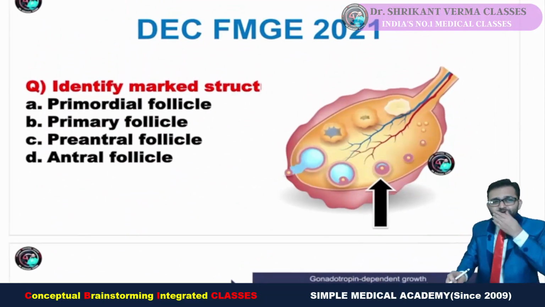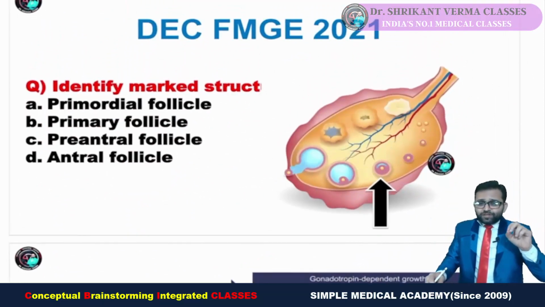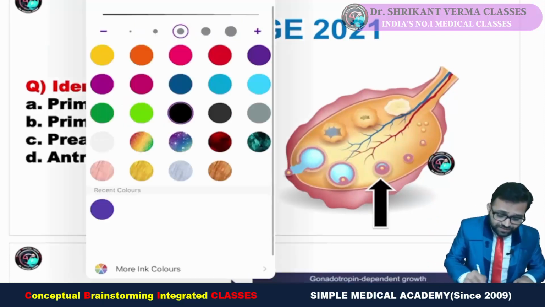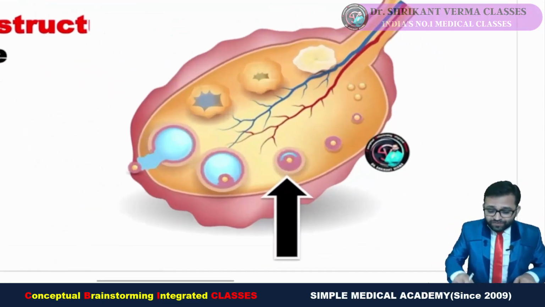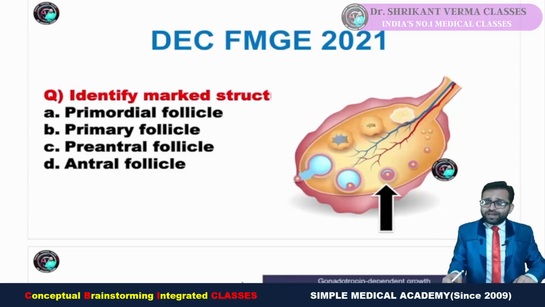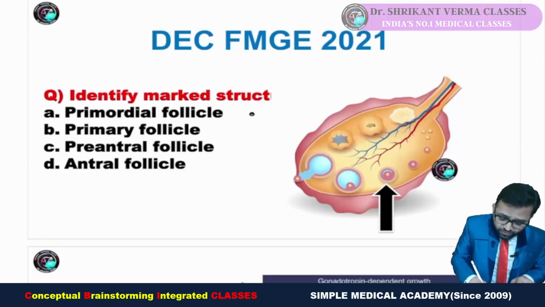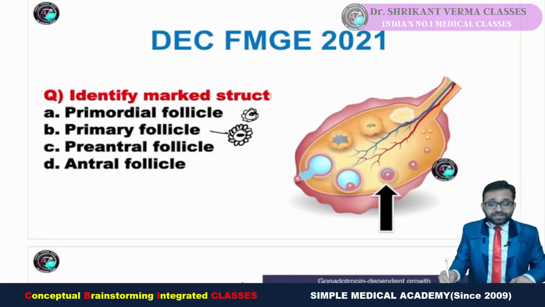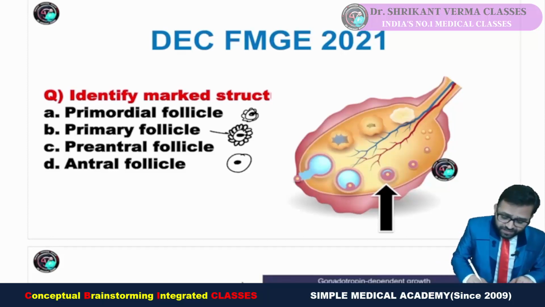Now see another question. Identify the marked structure. Use your common sense. This is integration with your physiology and obs-gynae also. Different phases of the follicle were given, and they asked primordial follicle, primary follicle, pre-antral follicle, antral follicle. It is a very simple question, even since school time we are reading. Primordial follicle, there is our oocyte lined by squamous epithelium. Primary follicle, ovum lined by columnar epithelium. Pre-antral follicle, there is the ovum and small cavities are formed, and many follicles have developed.